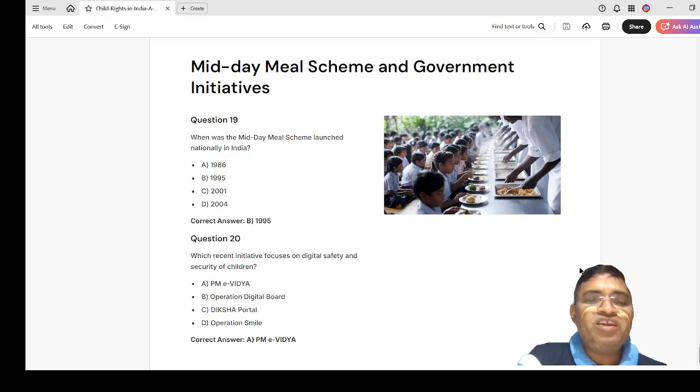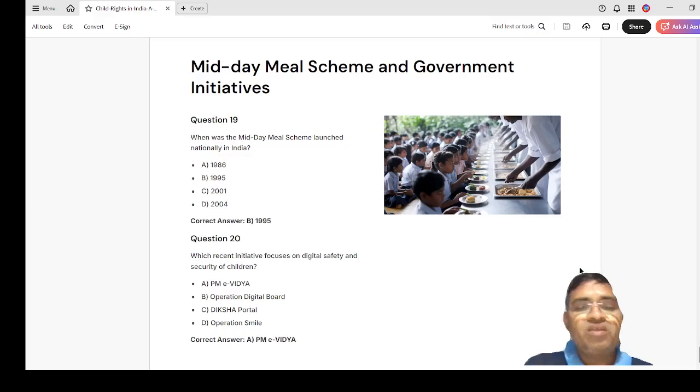Okay, then the last question. Which recent initiative focuses on digital safety and security of children? So children are using so many digital products. So what is the safety and security? So what is the initiative? Here the options are: PM E-Vidya, Operation Digital Board, Diksha Portal, Operation Smile. See, the correct answer is PM E-Vidya.